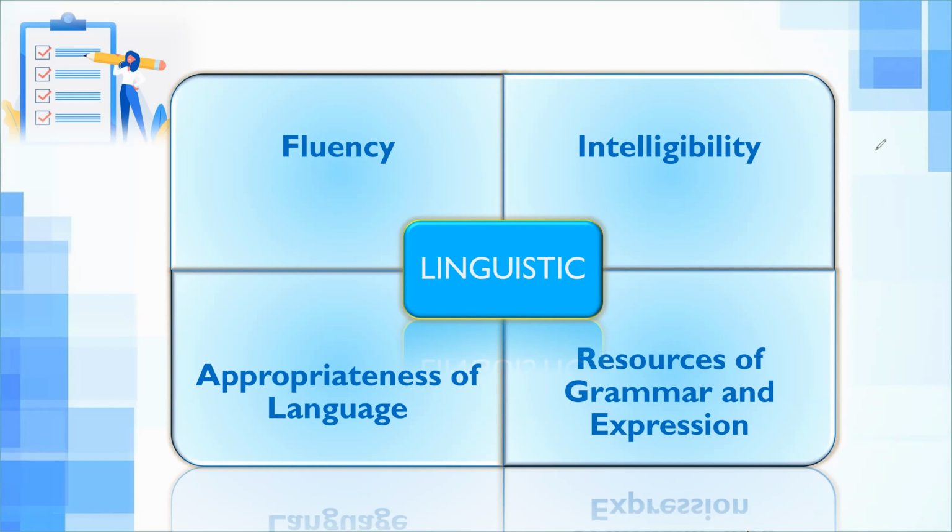Okay, so you should be able to adapt a tone of voice that is suitable to the situation. For example, if you are explaining the importance of medicine compliance to a patient with a major heart condition, you should be able to emphasize that it is very, very important that you take these medications regularly. This is using your tone of voice to emphasize something. It is very important that you take these medications regularly.